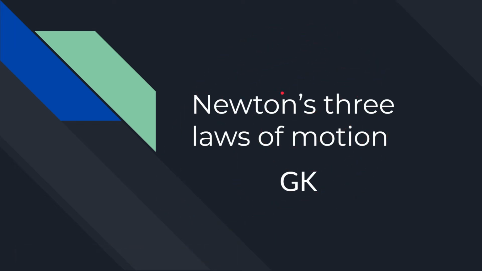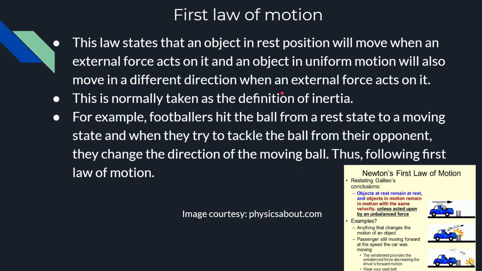Okay, the first law of motion. What is the first law of motion? This law states that an object at rest will move when an external force acts on it, and an object in uniform motion will also move in a different direction when an external force acts on it. So it might look difficult by reading the line, but I will explain it through examples.